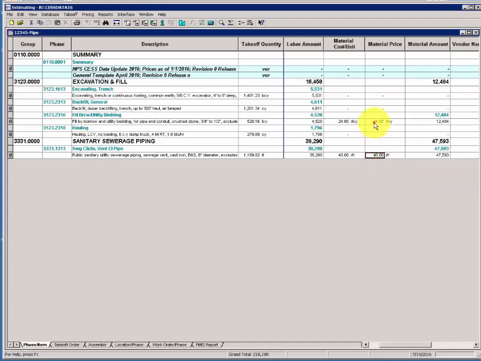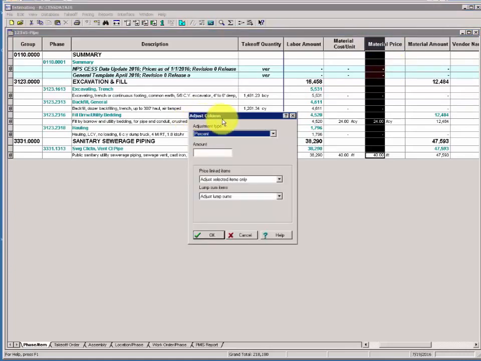We only have two material items, the bedding of the trench and the cost of the pipe. But to change all the material costs in your estimate, you can right-click on the material price column and choose Adjust Column. The main driver of Adjust Column is the adjustment type, and here you can choose to adjust by percentage, you can multiply, you can divide, you can replace the pricing or you can add money to all the individual pricing. We're going to stay with percent.